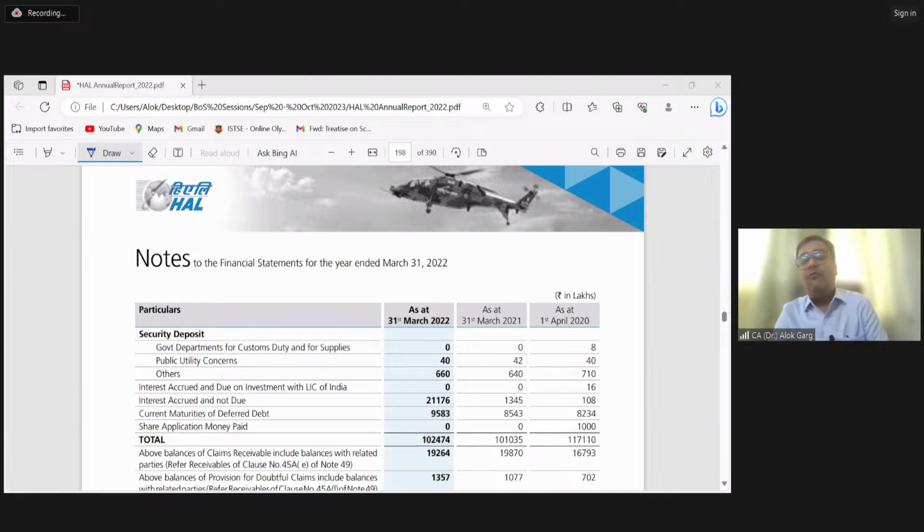For example, while preparing the balance sheet, you should not start your balance sheet with equity. You should start with assets, because in schedule 3 or Ind AS presentation, assets come first, then equity, then liabilities. You have to keep this in mind. When you prepare your statement of profit and loss, there are some line items related to other comprehensive income, so you have to show them as a separate section. I'll discuss this in detail in Ind AS 1.